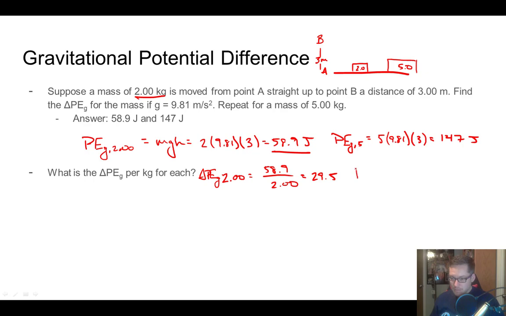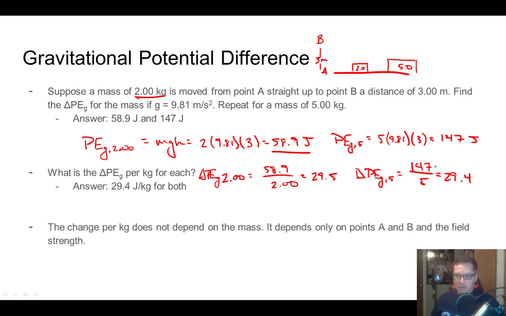And then for the other one, our change in potential energy due to gravity for the 5 kilogram would be equal to 147 divided by 5. We get 29.4. All right, so notice that, just rounding errors is what's affecting us here, but essentially these guys are the exact same value. Your change in gravitational potential energy per kilogram does not depend on the mass. It only depends on the field strength and how far away you've moved it.